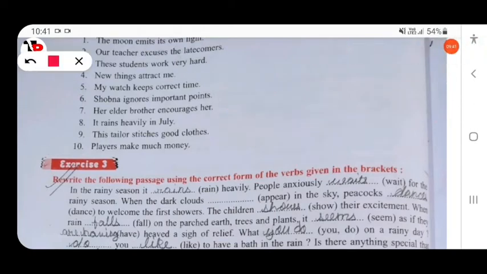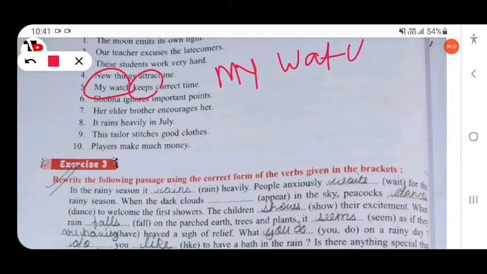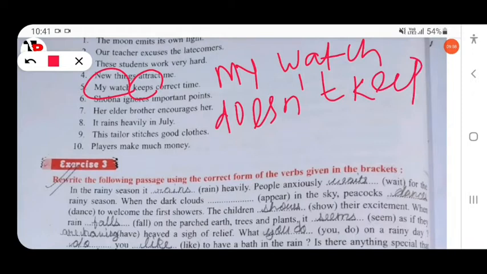Then next, my watch keeps correct time. Here the subject is singular and the verb is also singular. My watch does not keep correct time.